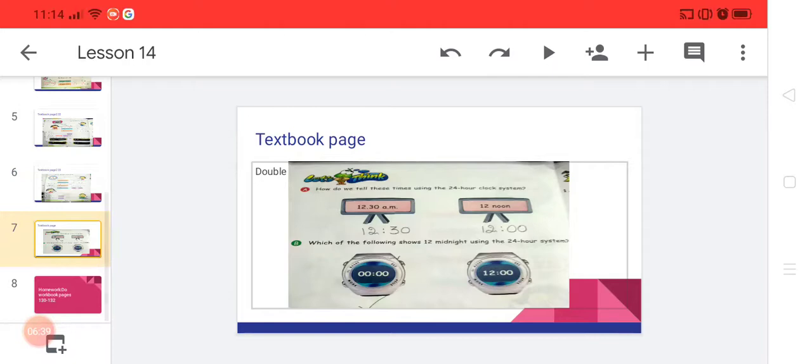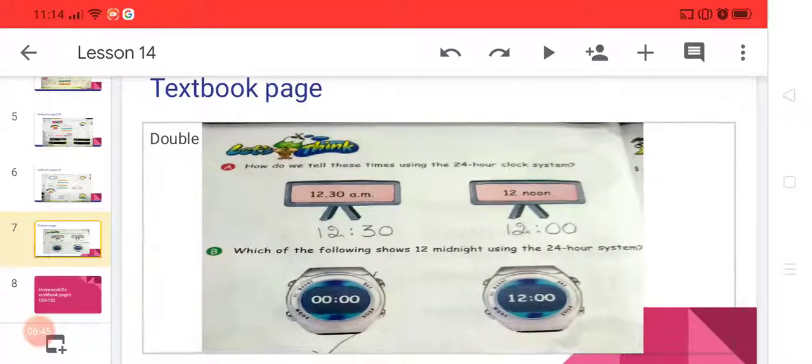Okay guys, hopefully you are clear on how to write time in the 12-hour clock and 24-hour clock. Okay, now it is time to enjoy some games. How do we tell this time using the 24-hour clock? 12:30 a.m. It means this is night time or noon time. What is this? How do you tell me the time?